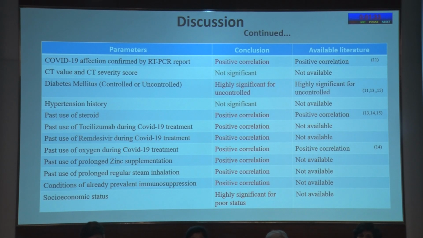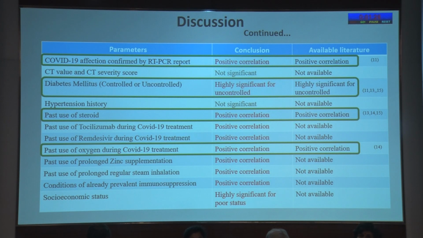We compared our findings with the available literature and found agreement in cases of COVID-19 confirmed by RT-PCR report, diabetes mellitus, past use of steroids, and past use of oxygen during COVID-19 treatment. All these showed a positive correlation, in accordance with previous studies.